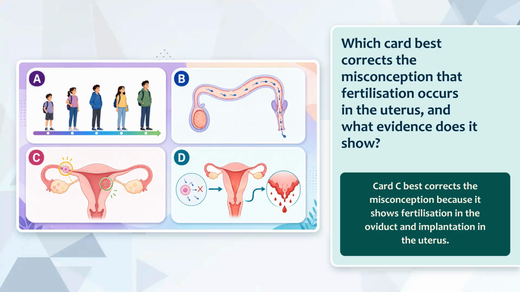You are now ready to explain human sexual reproduction using puberty, gamete pathways, fertilization, implantation, placental exchange, and the menstrual cycle.